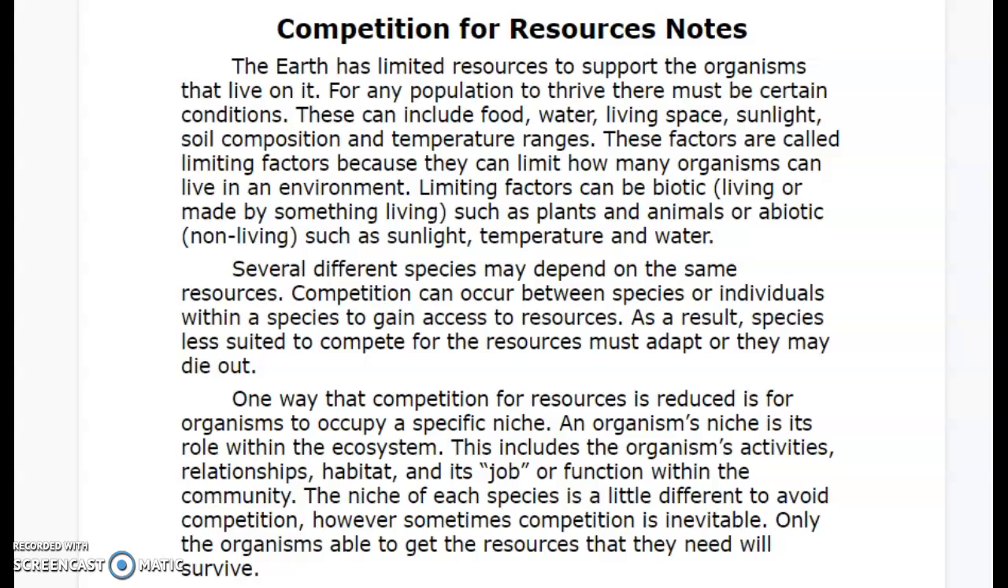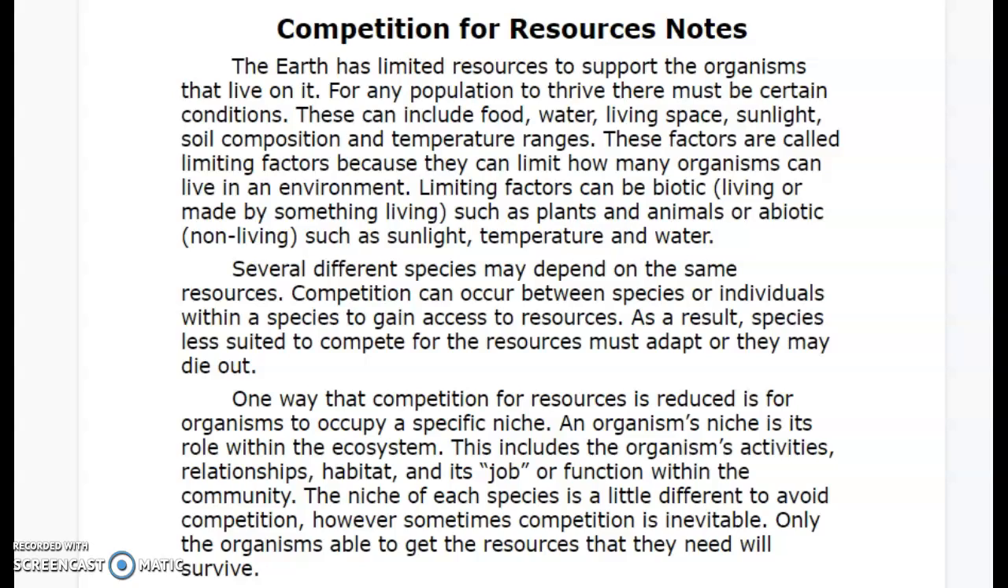Competition for resources notes. The Earth has limited resources to support the organisms that live on it. For any population to thrive, there must be certain conditions. These can include food, water, living space, sunlight, soil composition, and temperature ranges. These factors are called limiting factors because they can limit how many organisms can live in an environment.